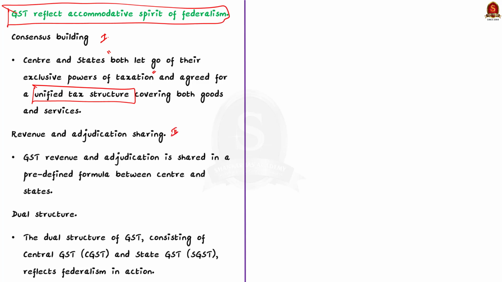Secondly, about revenue and adjudication sharing. See, GST revenue and adjudication is shared in a predefined formula between the Centre and states.